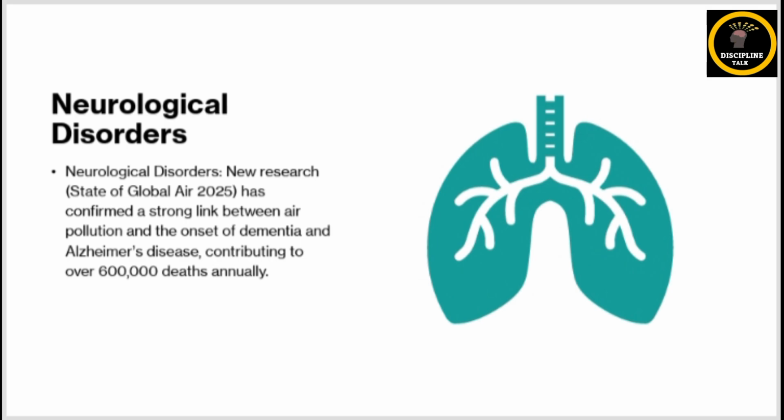Third, brain and nervous system damage. Recent studies show that air pollution is linked to dementia, Alzheimer's disease, and learning difficulties in children, because tiny particles can reach the brain through the blood.